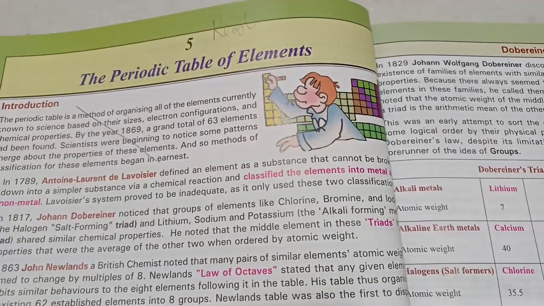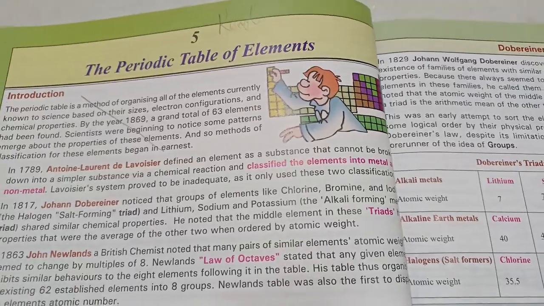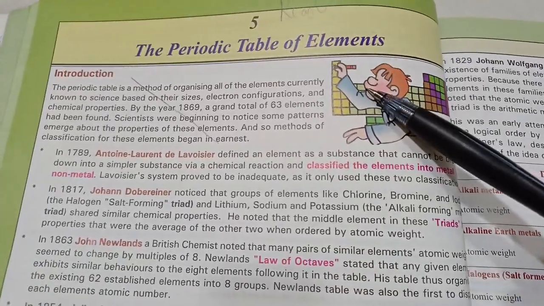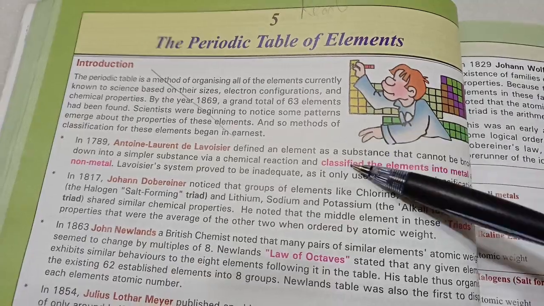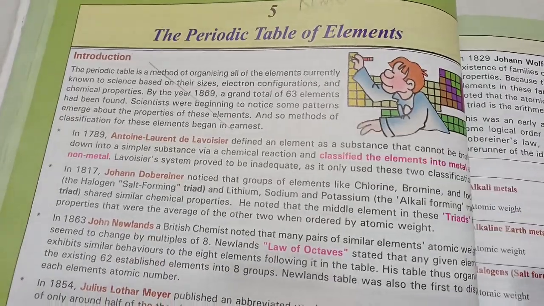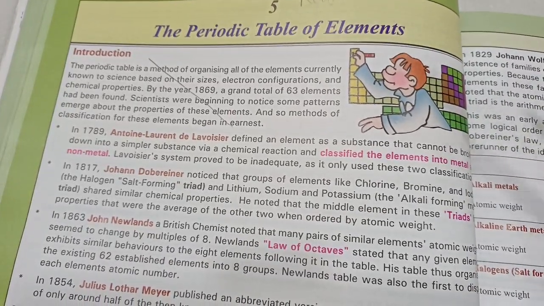9th standard ICSE chemistry from the textbook of Anita Prasad. Chapter 5, the periodic table of elements. The first page, mark it as read. It's a history of various ways of classifying elements.